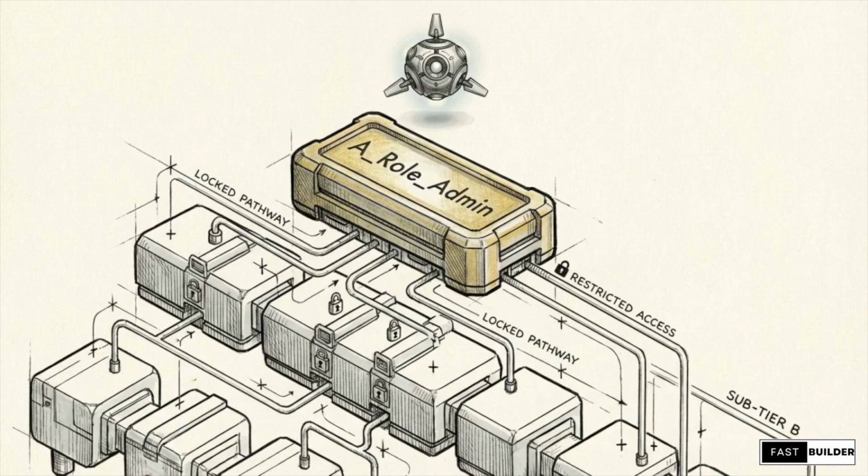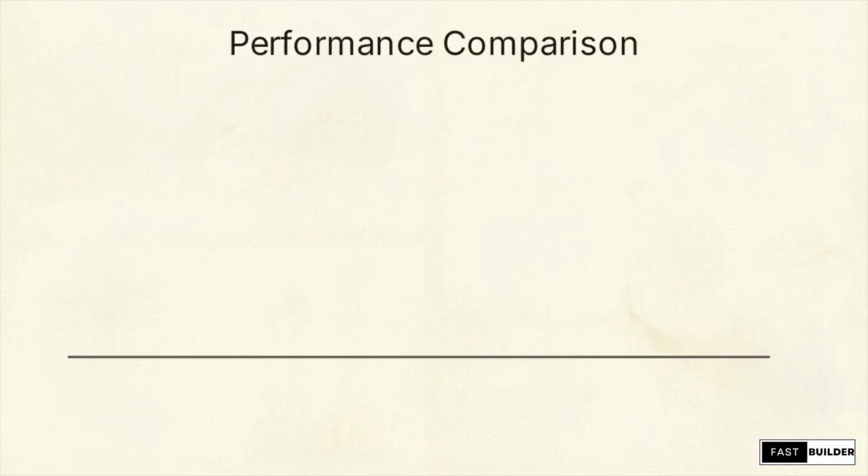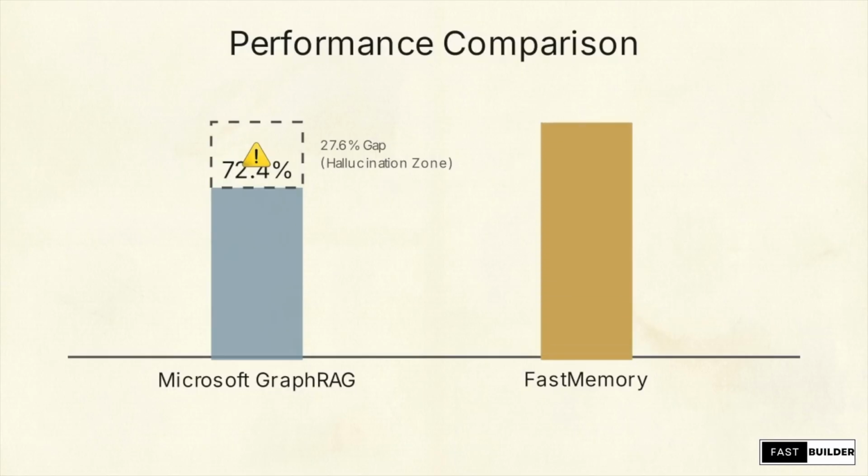of a keyword match. Because it skips LLM-based extraction, FastMemory reduces enterprise indexing costs by 90% compared to traditional graph extraction methods. Microsoft GraphRAG hits a performance ceiling, reaching roughly 72% accuracy on finance and legal tests due to probabilistic routing.